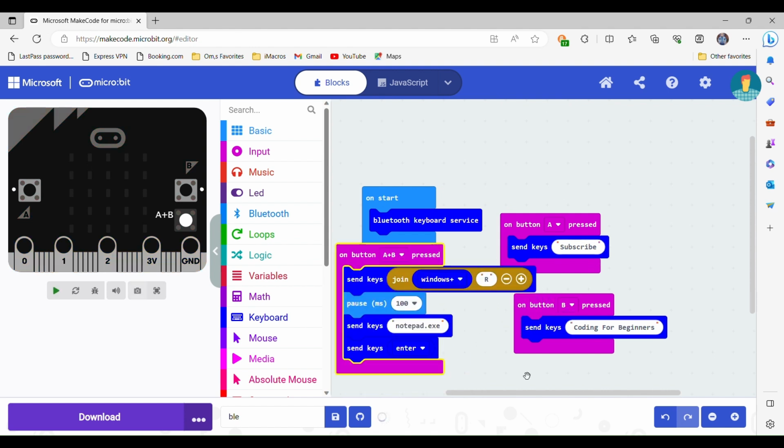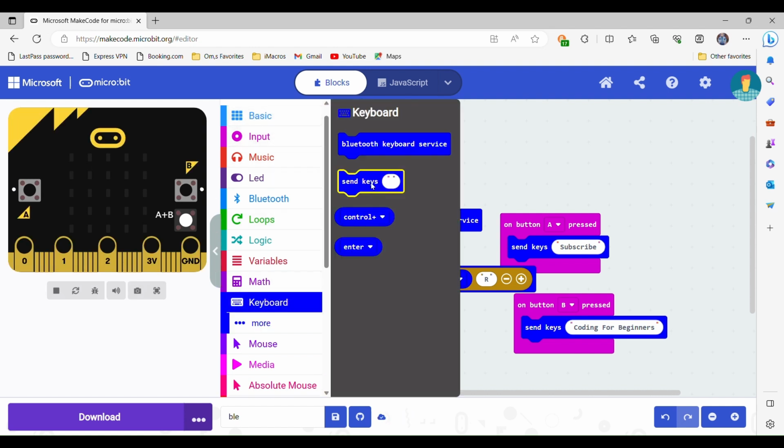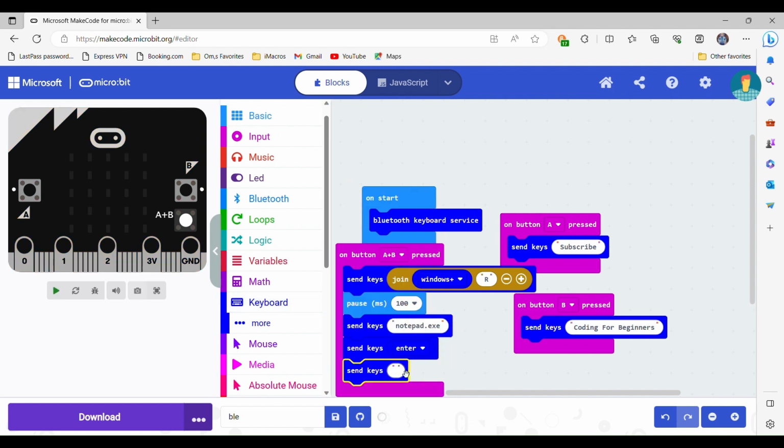So what we are going to do is print hello world. After send keys Enter, send keys hello world. And let me just real quick tell you, for the keyboard, it doesn't actually send the right keys. Sometimes it sends some other character. So be careful with what you are doing.